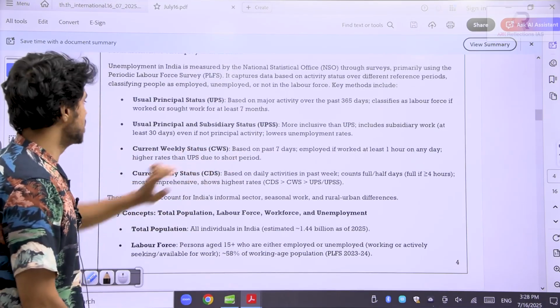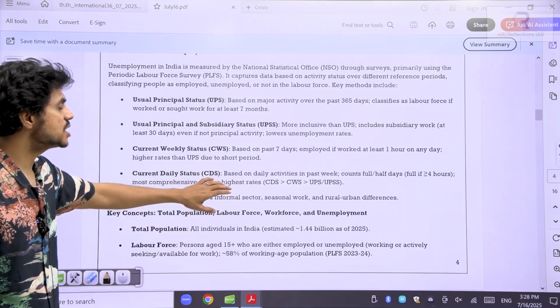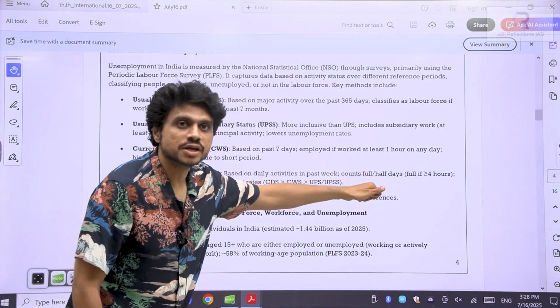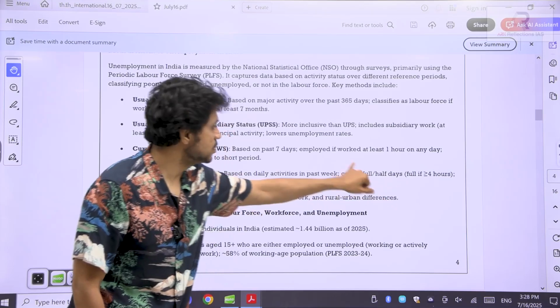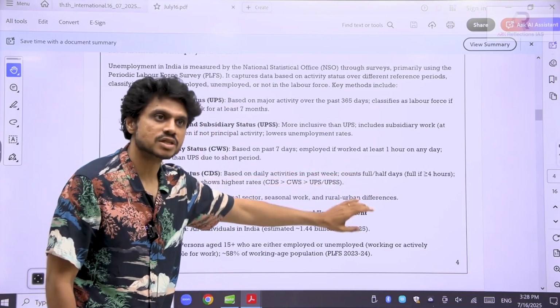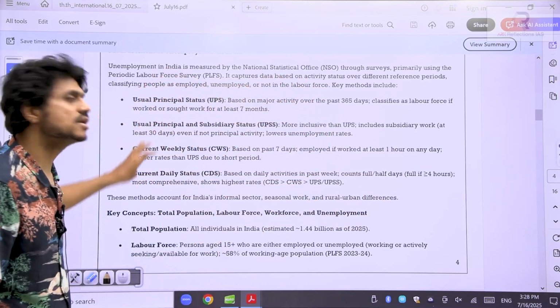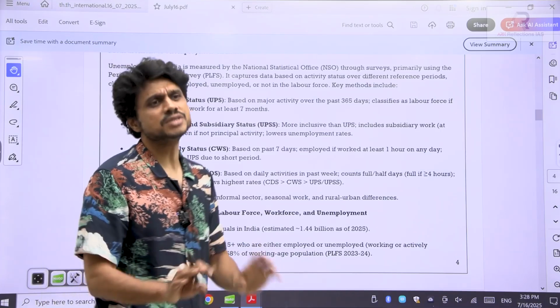At least 1 hour on any day. Okay, then it is about the daily status. In the daily status, we will check whether to give a full working day or half working day. If the person is working for more than 4 hours, we will consider it a full working day. If it is less than 4 hours, we will consider it a half working day. So these are some criteria to measure the status of unemployment in India. Just have a basic idea.